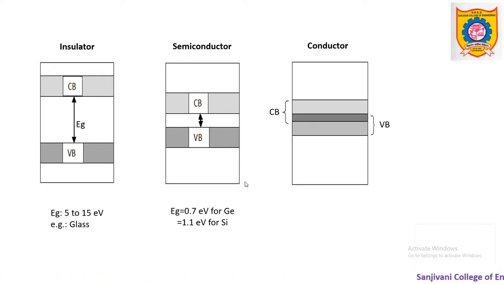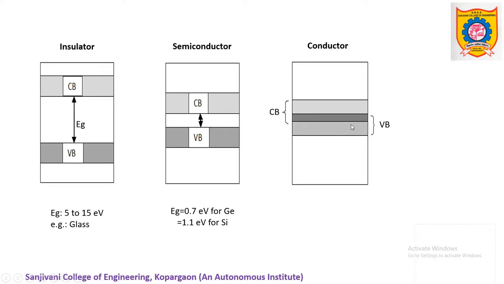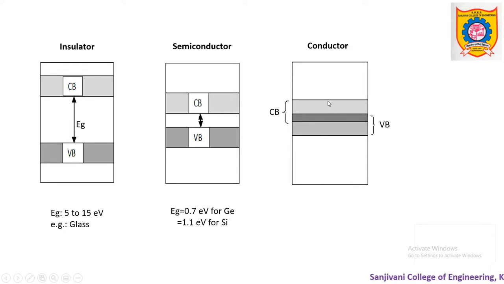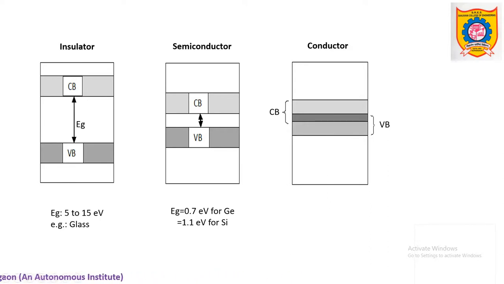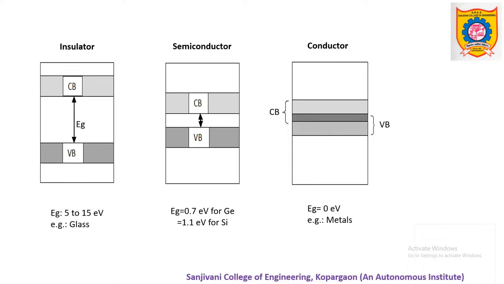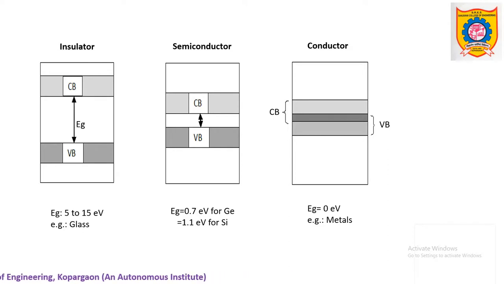The last category is conductor. In case of conductors, the value of forbidden energy gap is 0. That means there is no forbidden energy gap, because the valence band and conduction band are overlapped, and due to overlapping, electrons are common for valence and conduction band, and hence these electrons are free for conduction even at normal temperatures, and therefore the material offers the property of a good conductor. Commonly used conductors are metals. So this is how solids are classified into three categories using band theory.